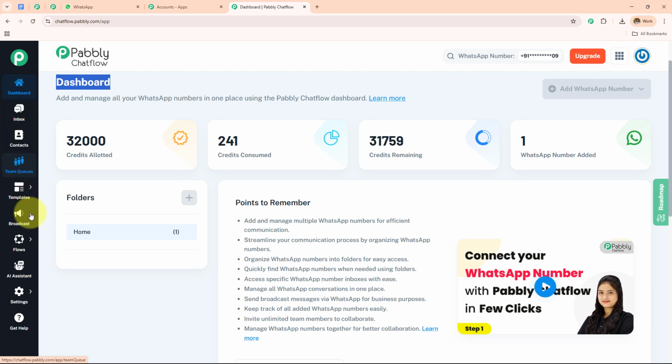On the left hand side, you can see all these options. We have all the features which will help us create this WhatsApp chatbot. So if you want to learn in detail all of these features, then you can visit our YouTube channel. We have created a detailed video on all of these features. Now to create a WhatsApp chatbot, we have to go to the flows and then open the flows. So I'm going to open this.